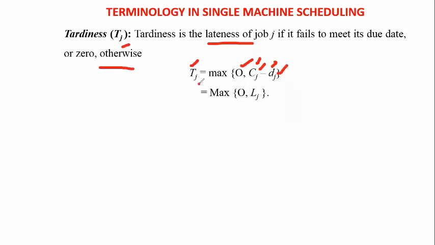So CJ minus DJ we indicated as lateness. So maximum of 0 comma LJ, this is called the tardiness. So this is about the terminology we use in single machine scheduling.